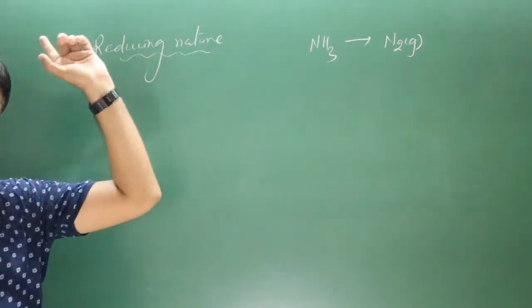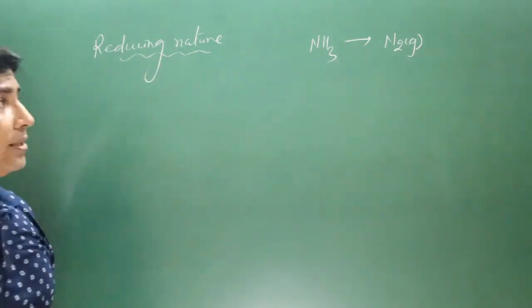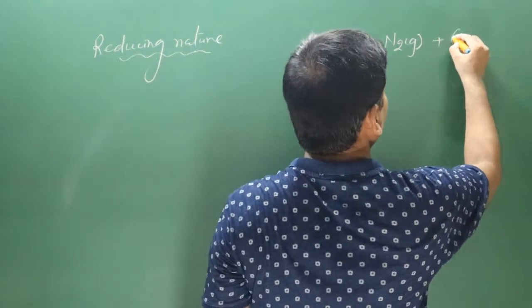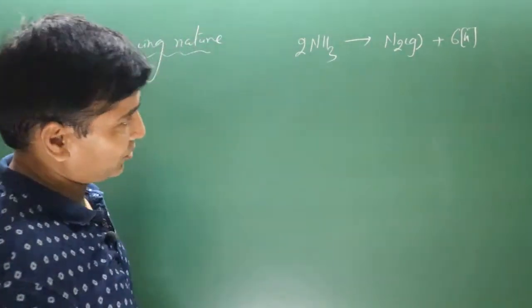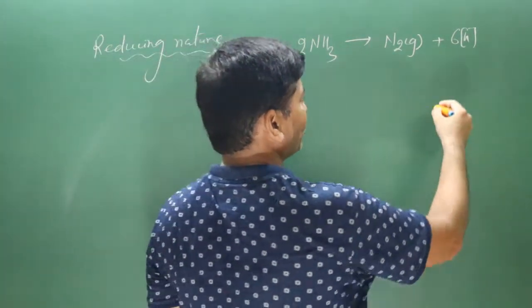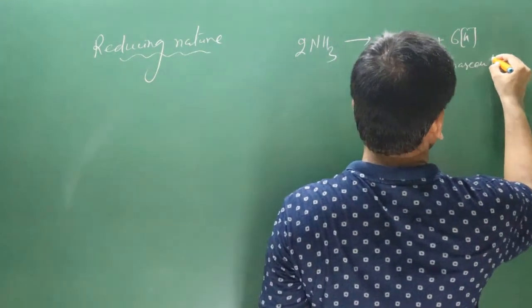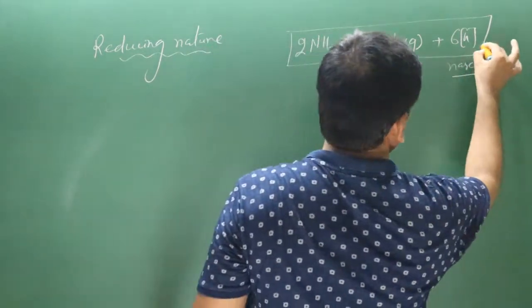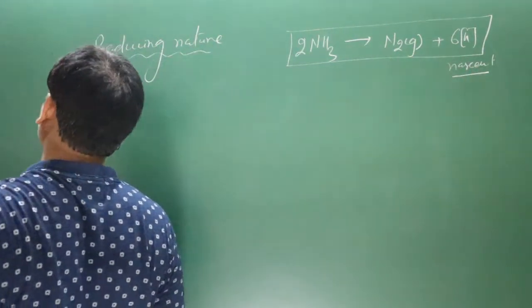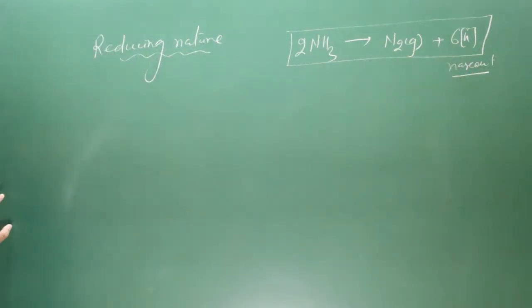Keep in mind, a reducing agent releases nascent hydrogen, and an oxidizing agent releases nascent oxygen. So in this case it will be releasing how many hydrogen? 6 hydrogen. What kind of hydrogen? Nascent hydrogen. This is the base equation you have to use when we study the chemical reaction of ammonia in which it is acting as a reducing agent.